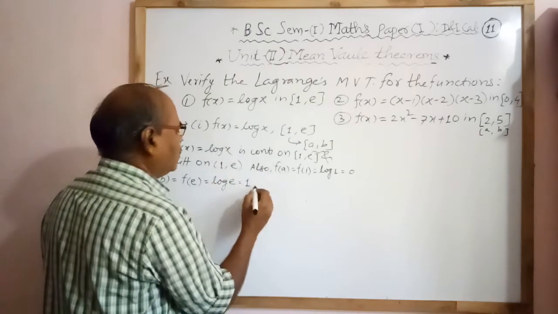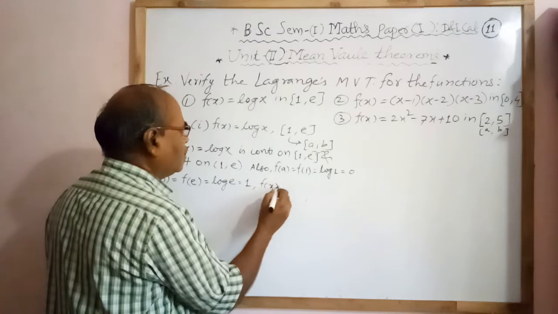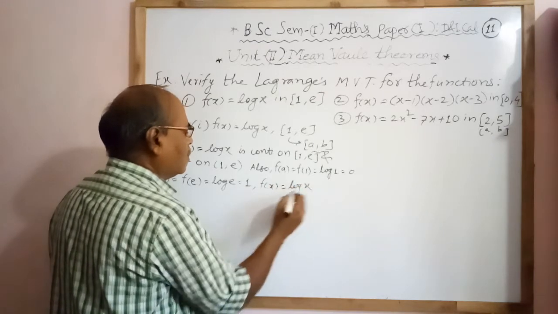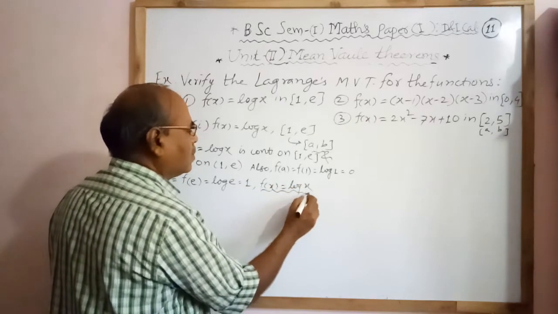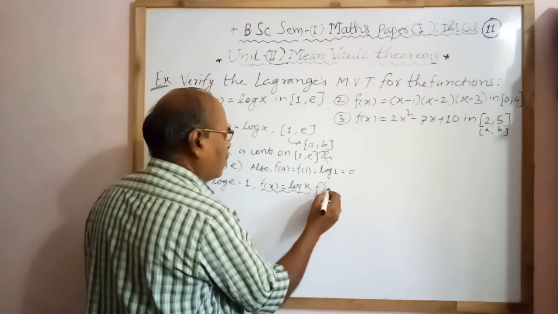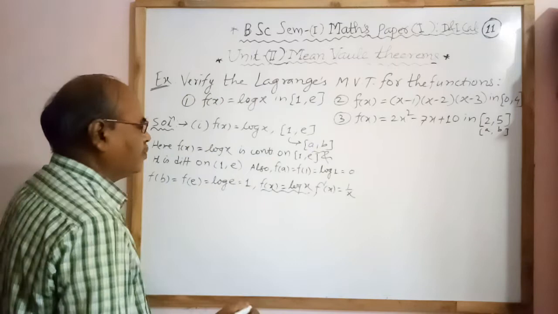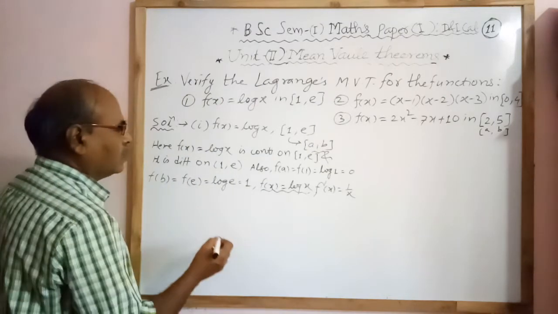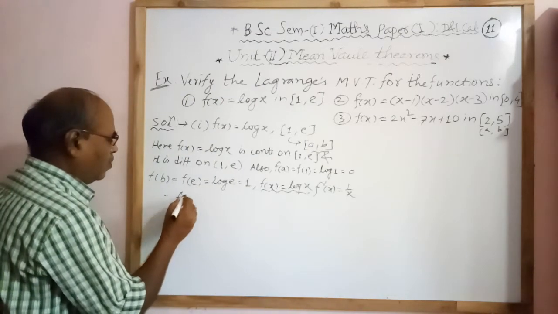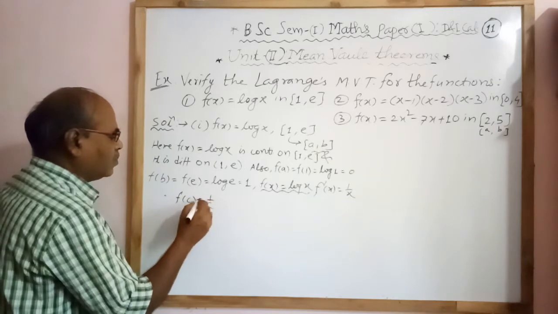Now from f of x equal to log x, differentiating we have f dash of x equal to 1 by x, therefore f dash of c means 1 by c.